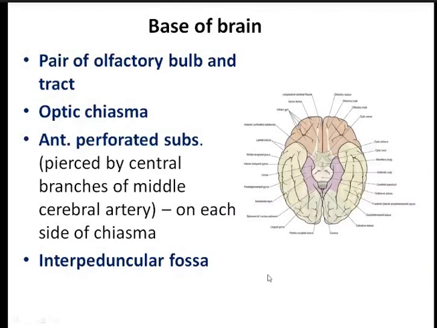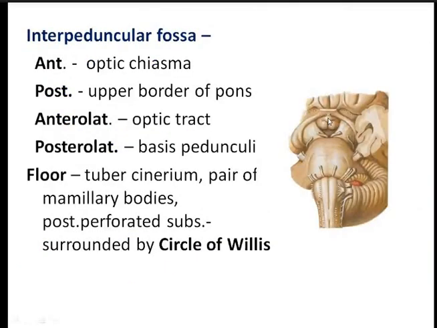Okay, so this is the close view. This is the interpeduncular fossa. Anteriorly it is bounded by the optic chiasma. Posteriorly it is bounded by the pons, this is the upper border of the pons here. Anterolaterally it is bounded by the optic tract on either side. And posterolaterally, these two are the crus cerebri, the basis pedunculi, here.